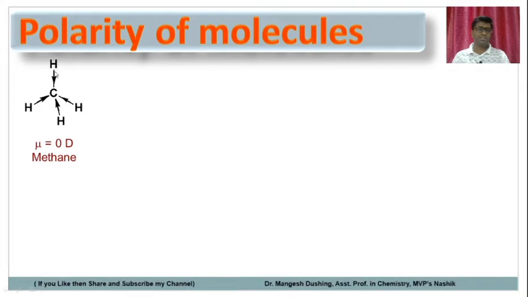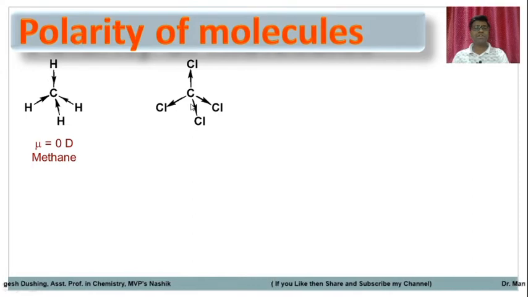Here you see the electrons pulled towards the carbon, and these electrons are also pulled towards the carbon. So actual charge separation is not there. That's why this molecule has zero dipole moment, and the methane molecule is non-polar.